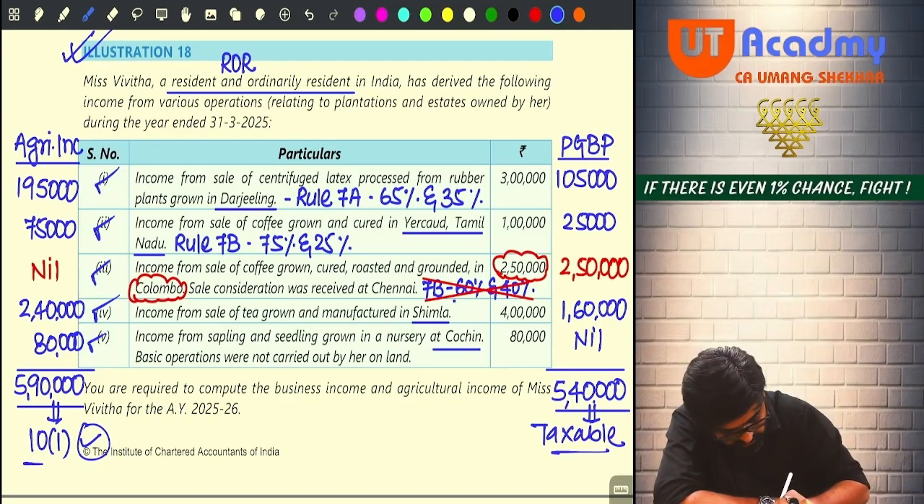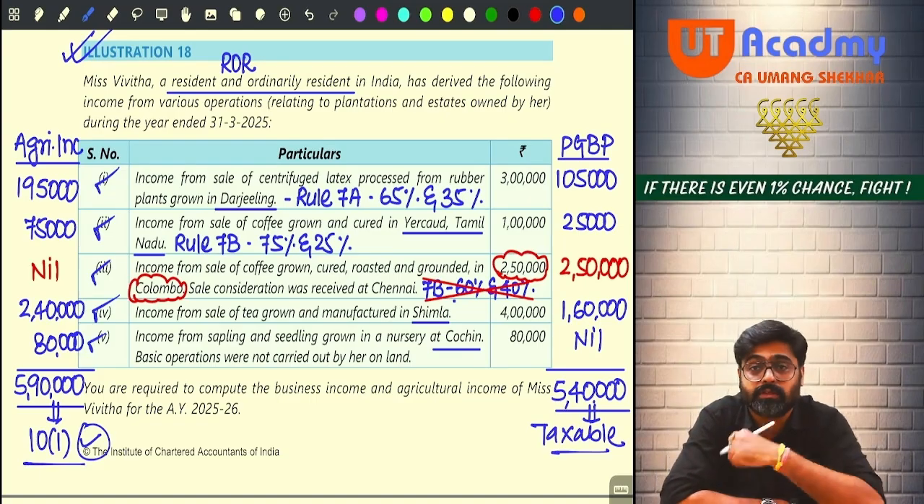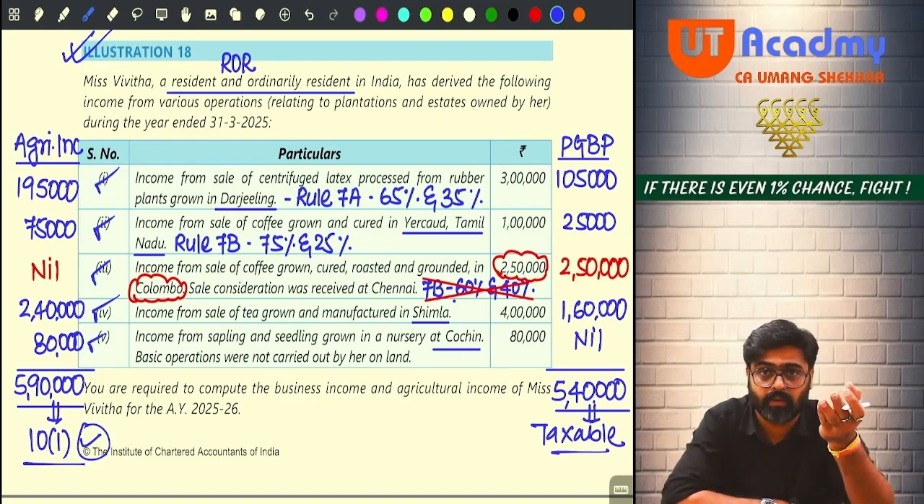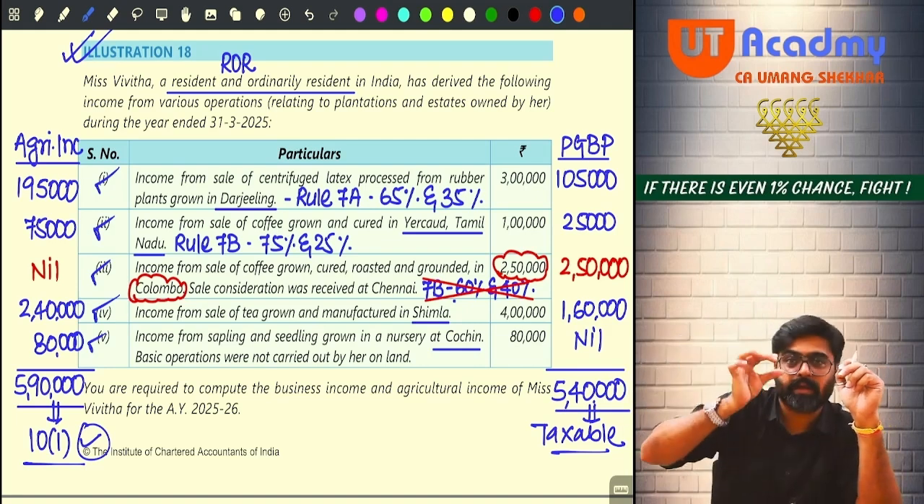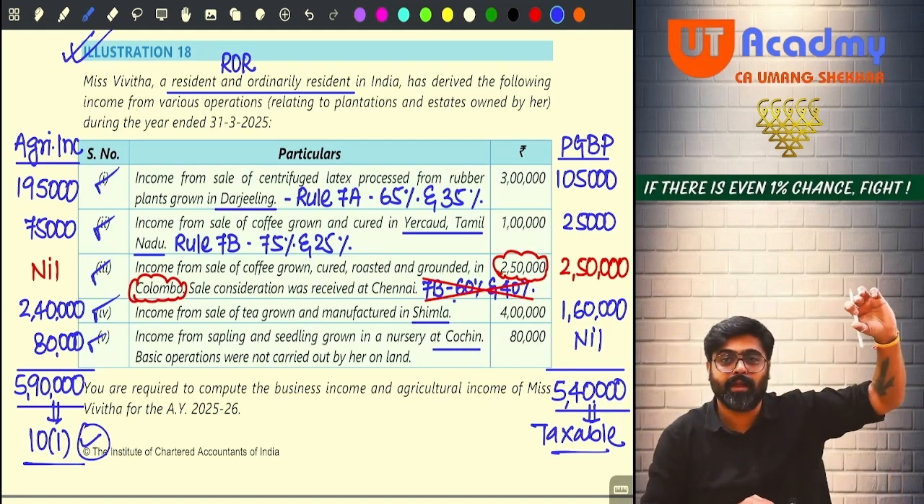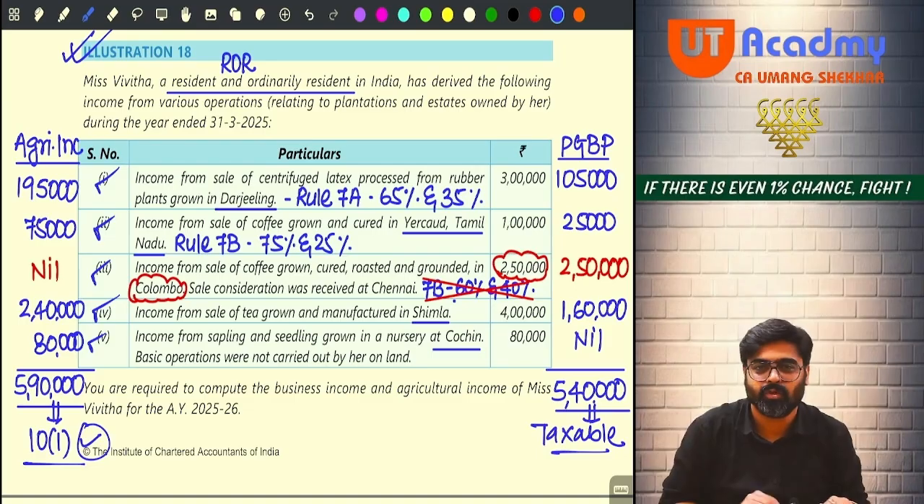Done, sir. This type of questions can come in the exam for 4 to 6 marks. Be very careful. Or any one item out of this, they will pick up that item and they will put it in your main question. So you have to be careful.